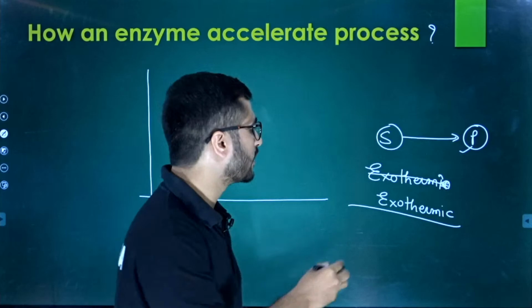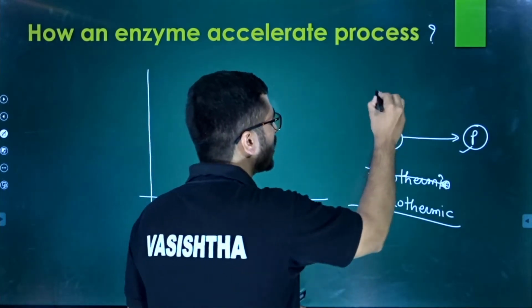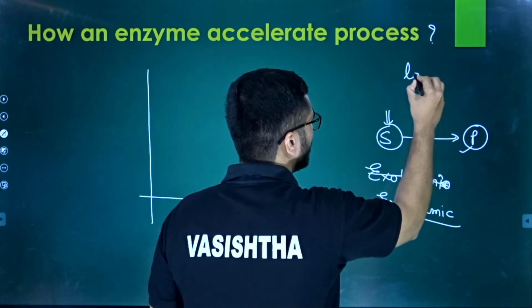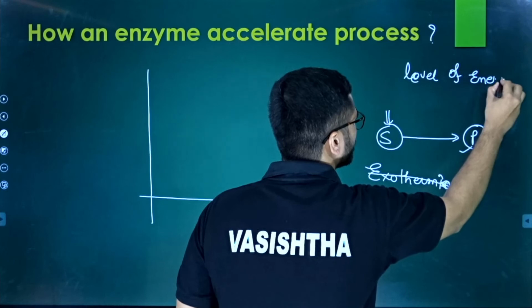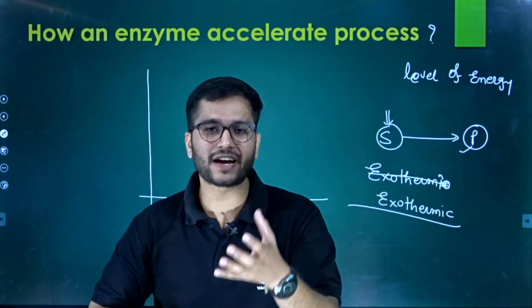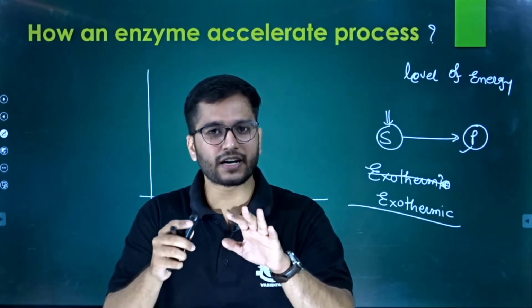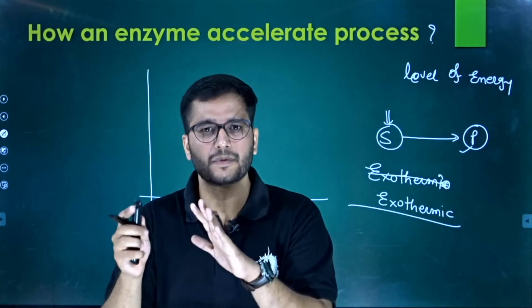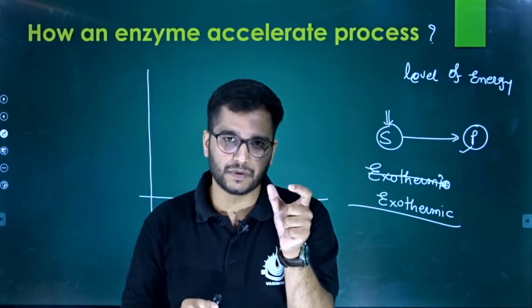I repeat, I don't want to take any risk because you might not understand. If you learn carefully in chemistry, any chemical reaction has two types. The first type is the endothermic reaction.